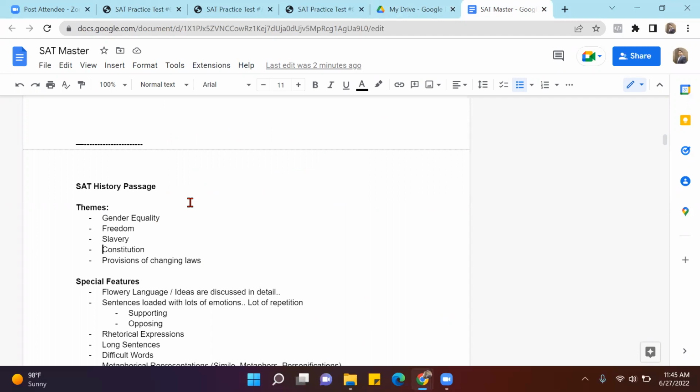Constitution, should we follow the constitution? Should we follow good laws, bad laws? And those kinds of subjects, provisions of changing laws. So these kinds of themes. There are some fixed themes. What I'm trying to say is, if you know that a history passage would have one of these themes, it would be easy for you to classify it in one of these themes and understand it very quickly.